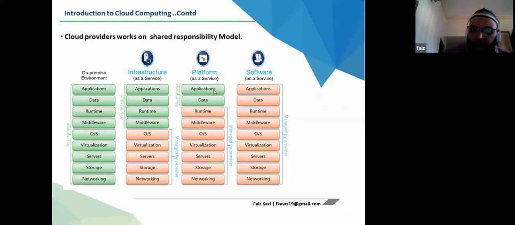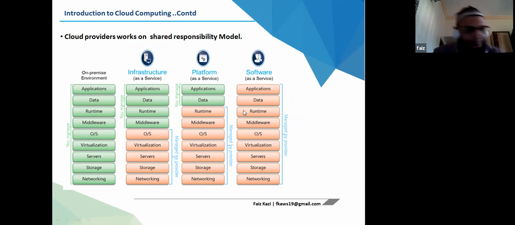In that case, these components will be managed by the provider until the runtime, and the applications and data will be the customer's responsibility. But in software as a service, you trust everything. You trust the managed provider, and you will have everything hosted in their environment, from application to networking. So that is software as a service.